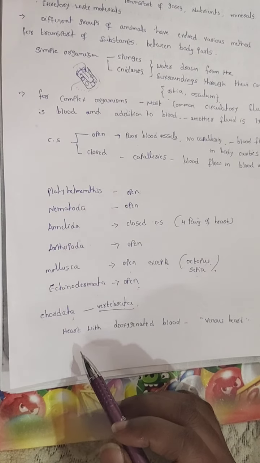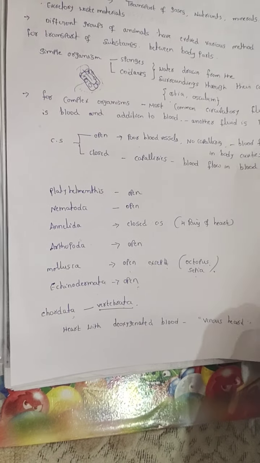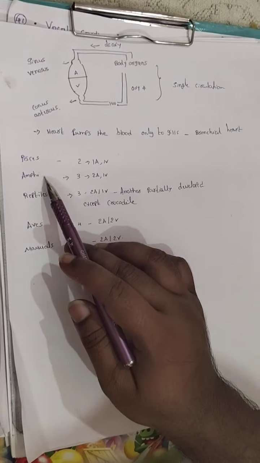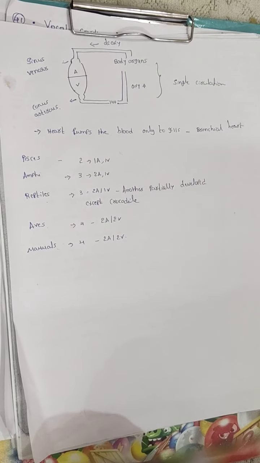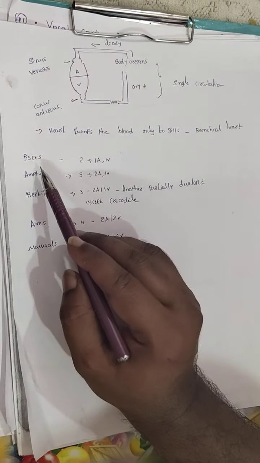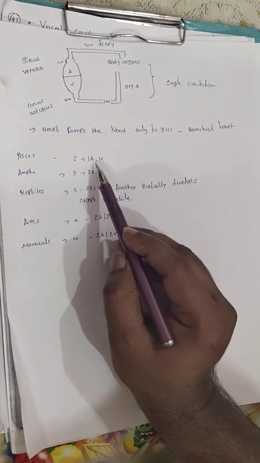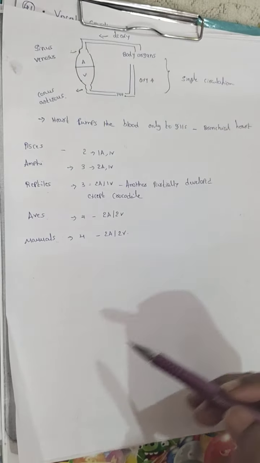And if you go for the chordata, mainly vertebrates, what type of origin does the heart have? Mesodermal origin. Now, we consider Pisces, amphibians, reptiles, aves and mammals. For Pisces, how many chambers does the heart have? A 2-chambered heart: one auricle and one ventricle.